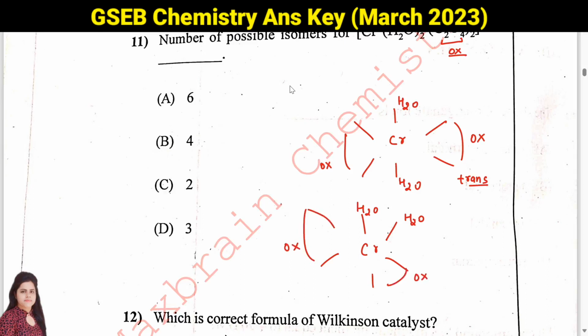This cis isomer is optically active. Optically active means it can make optical isomers D and L. So two optical isomers, and here we have one trans isomer. So total will be 3. 11th answer will be D.